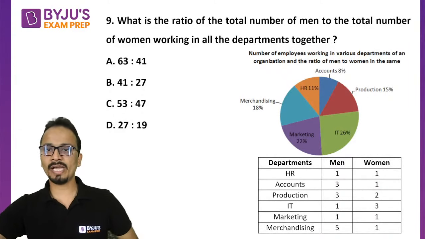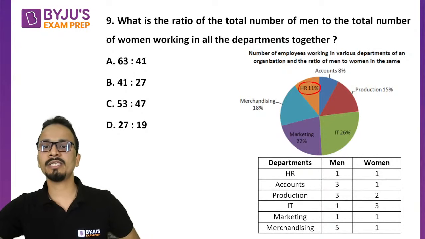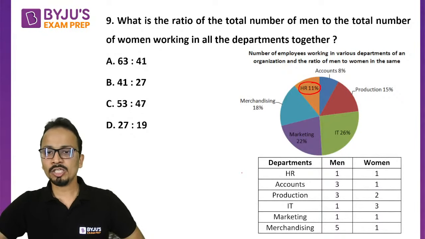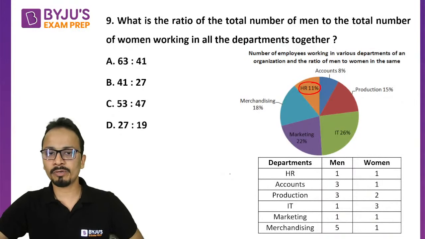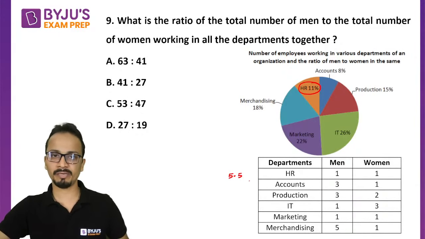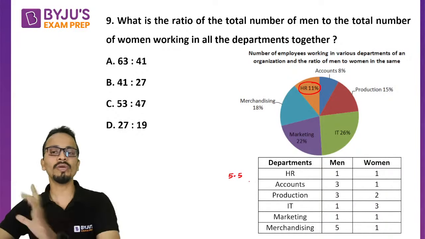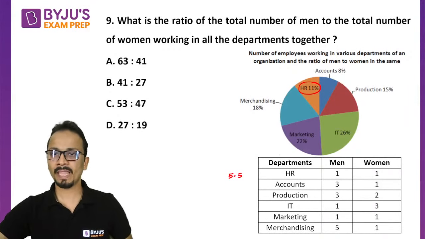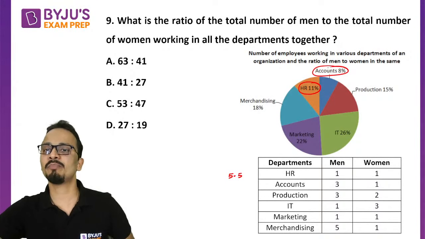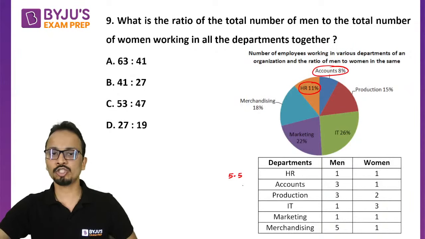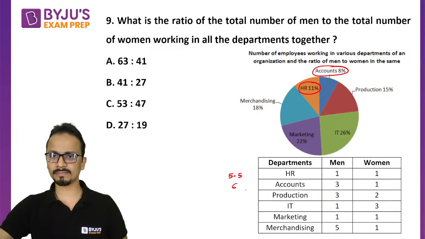Okay, so HR department where total is 11% to be divided in the ratio 1:1. So 11 को 1:1 में divide करना है तो number of men or percentage of men will be 5.5 in HR department. So मैंने क्या किया, 11 को 2 equal parts में divide कर दिया. Next is accounts department 8% to be divided in the ratio 3:1. So accounts में percentage of men will be 6.